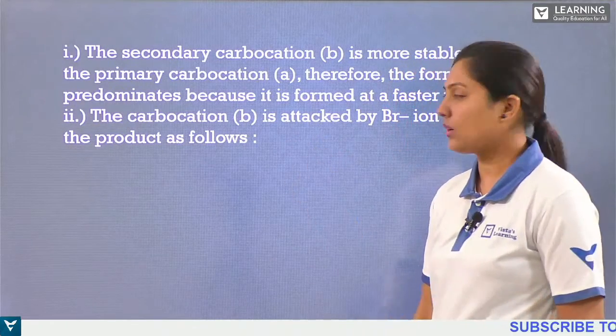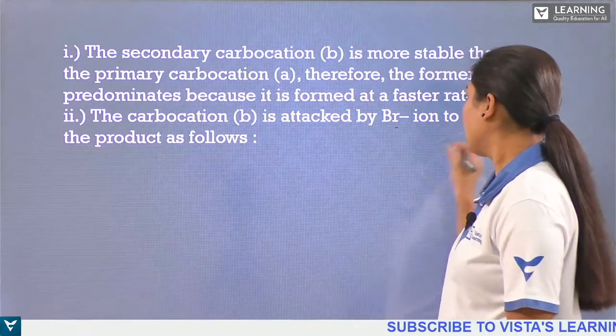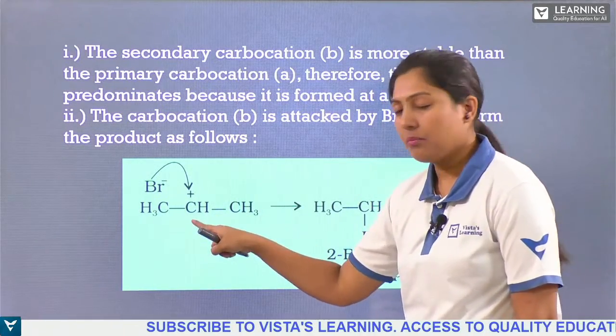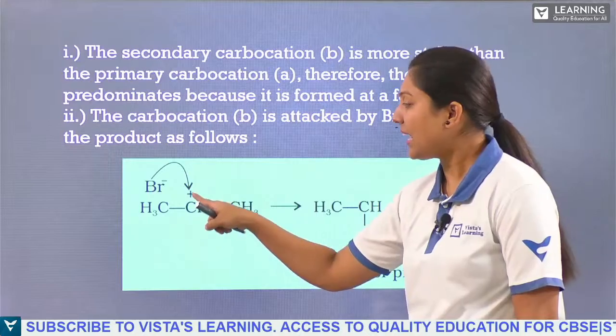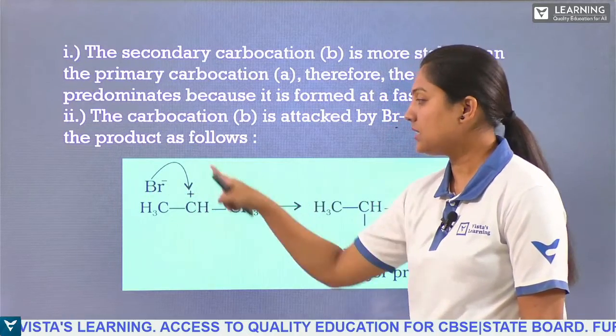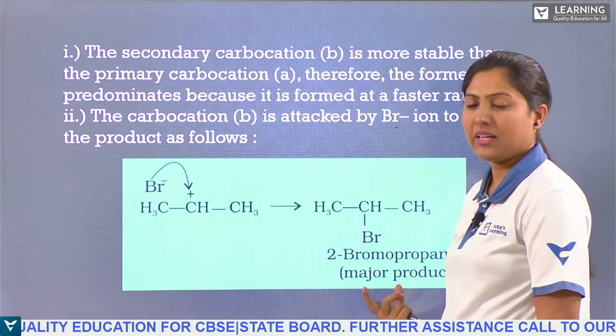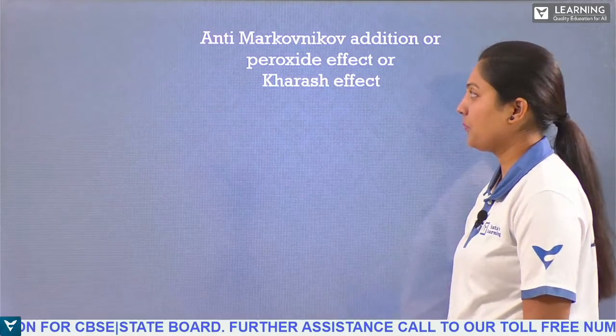The carbocation B is attacked by the bromine ion to form the product, where you can see we have the carbocation, and bromine is added to that. So we get 2-bromopropane as a major product here.